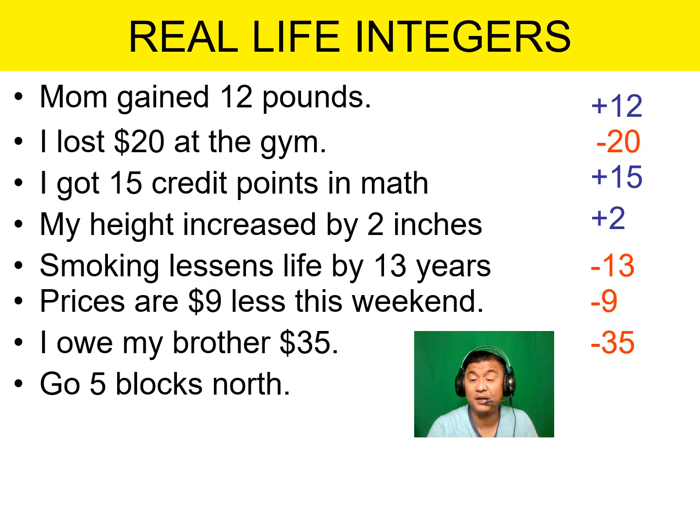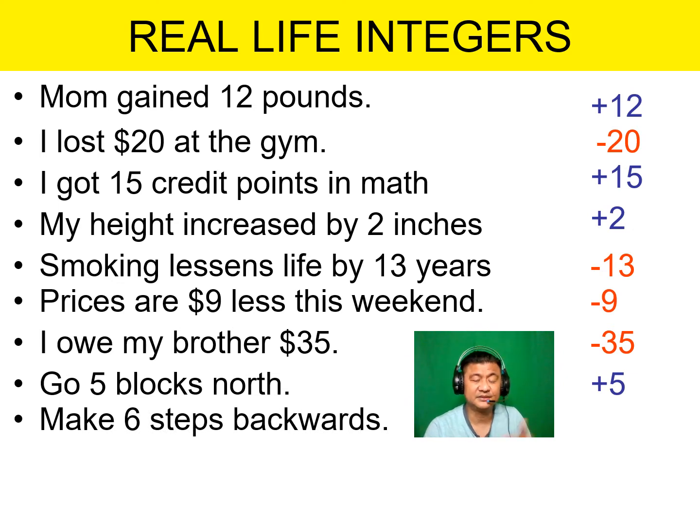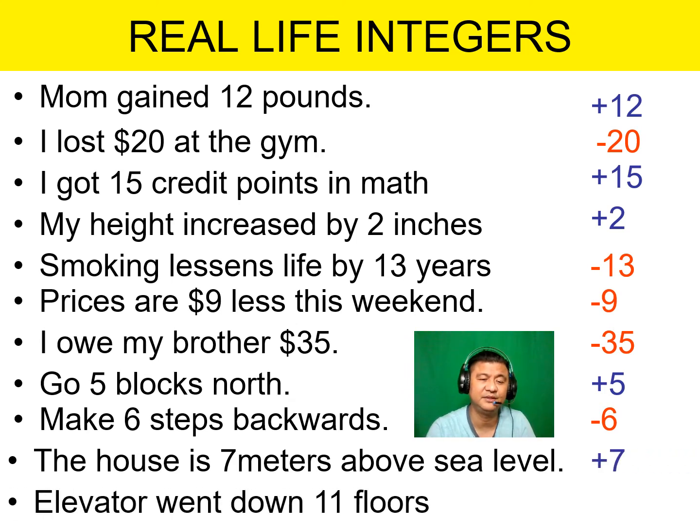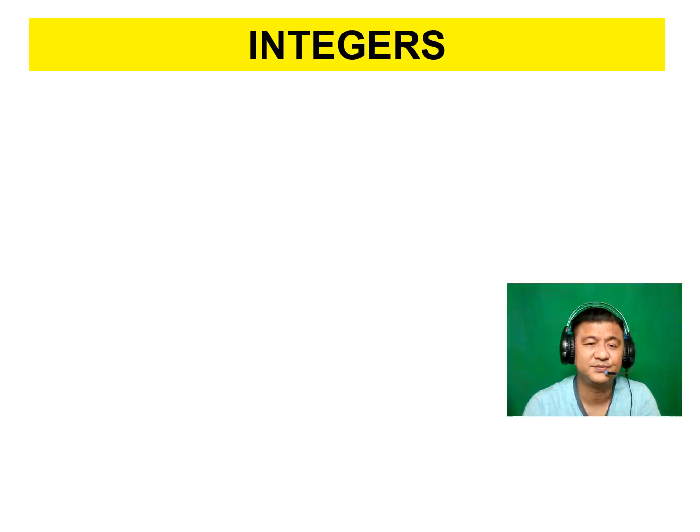I will go 5 blocks north. North going forward, positive, correct. Make 6 steps backward, think of it as correct, negative 6. The house is 7 meters above the sea level. Going up is always equated to positive. Correct, positive 7. An elevator went down 11 floors, down negative 11. Awesome. So, real life situations again could be represented as positive or negative integers.